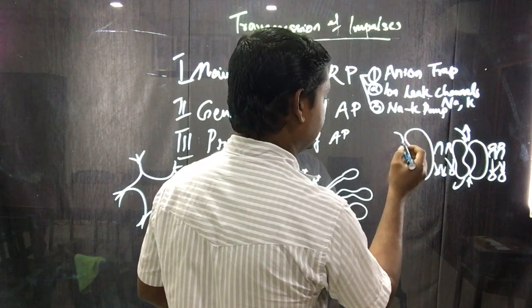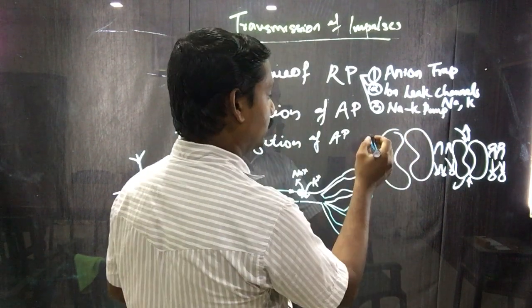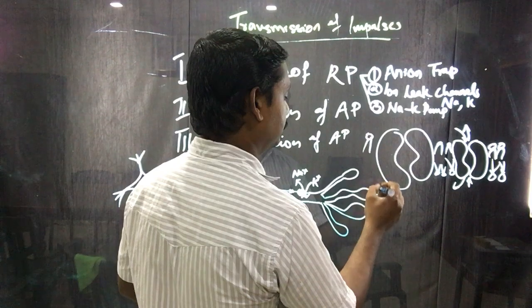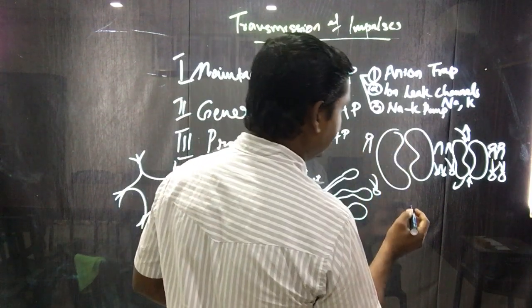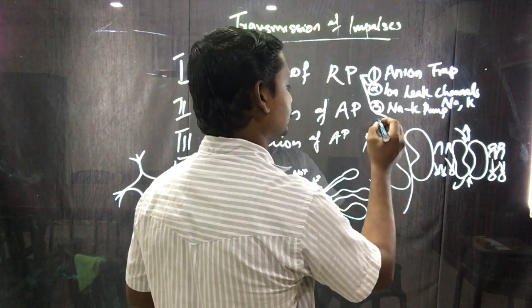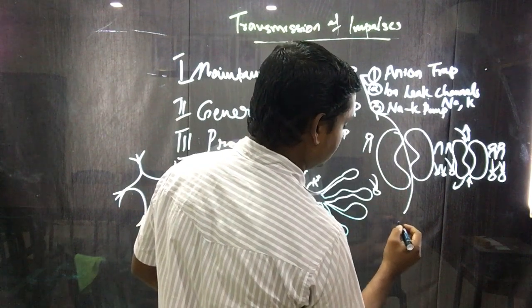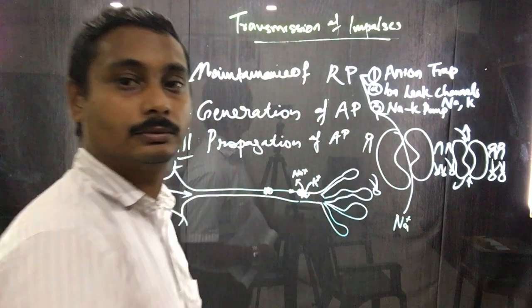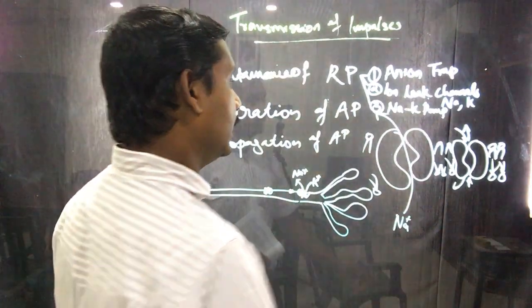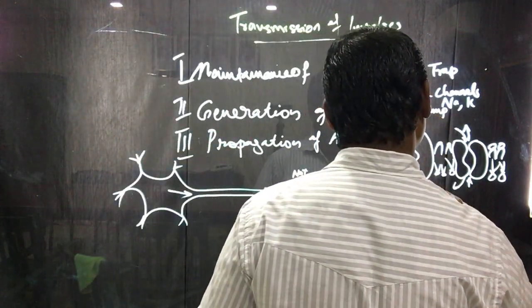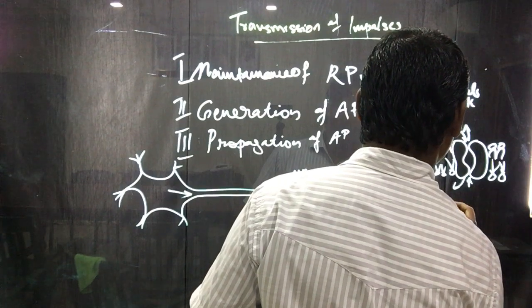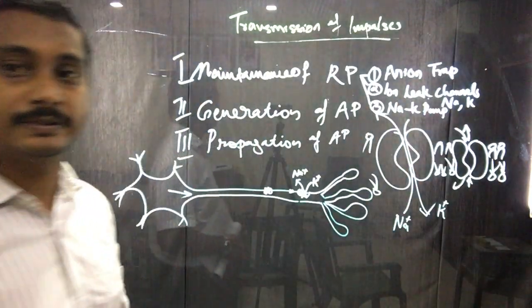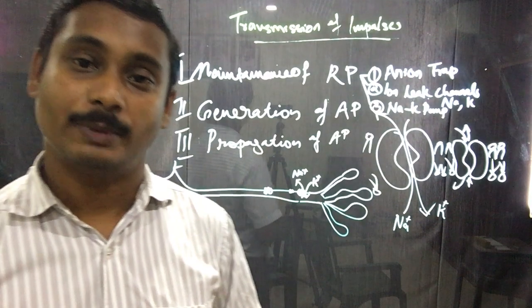Suppose this is the sodium potassium pump. This selectively pumps sodium ions out of the membrane, and that brings the potassium ions into the cell interior, or the axoplasm.